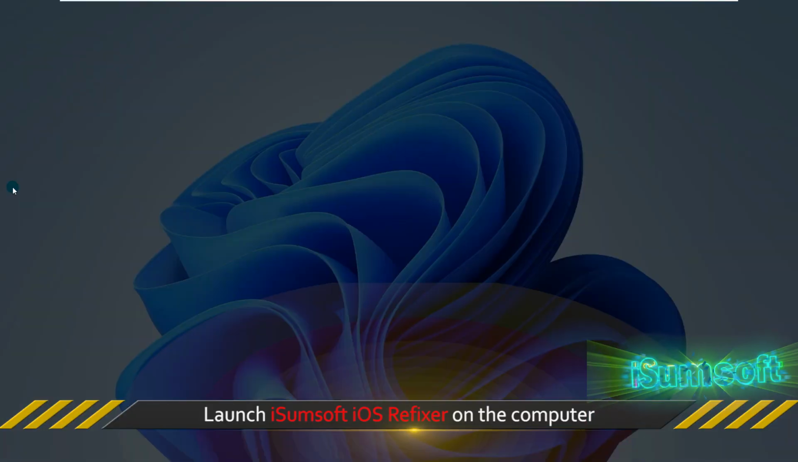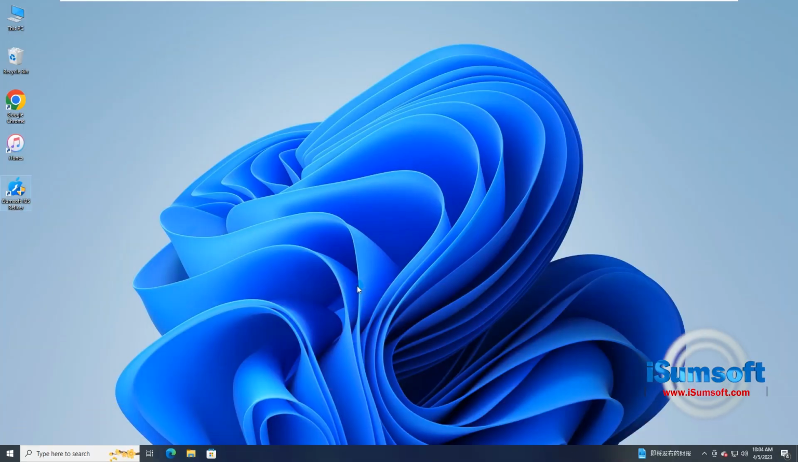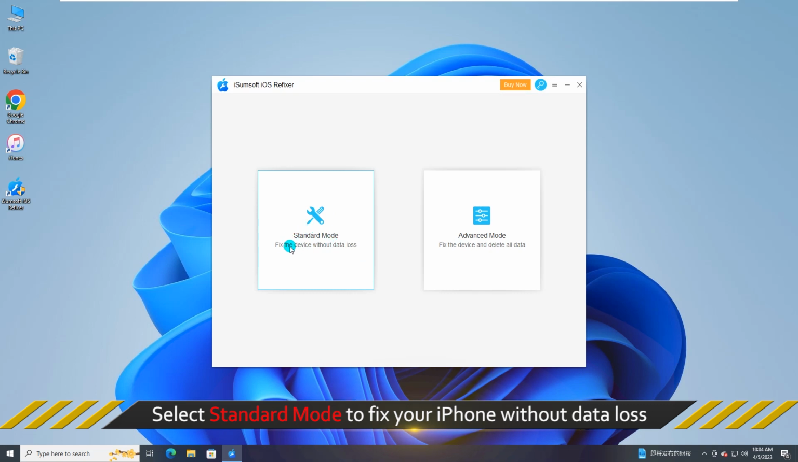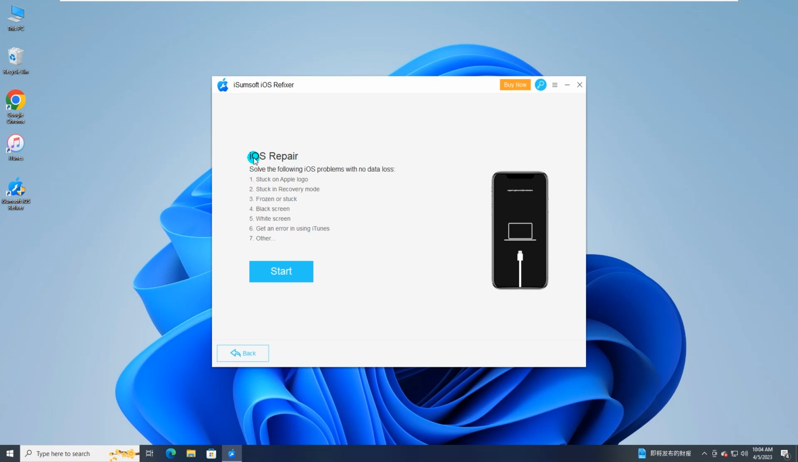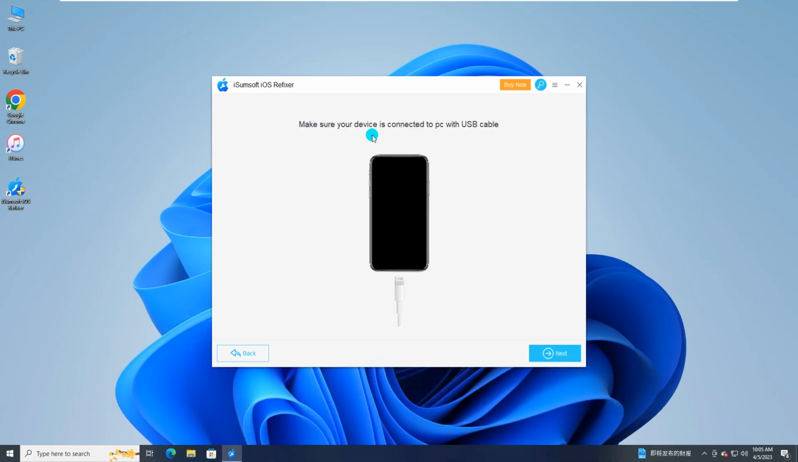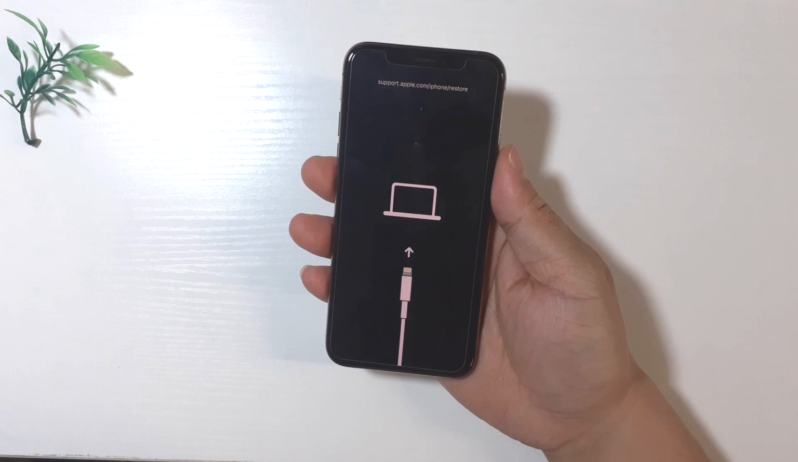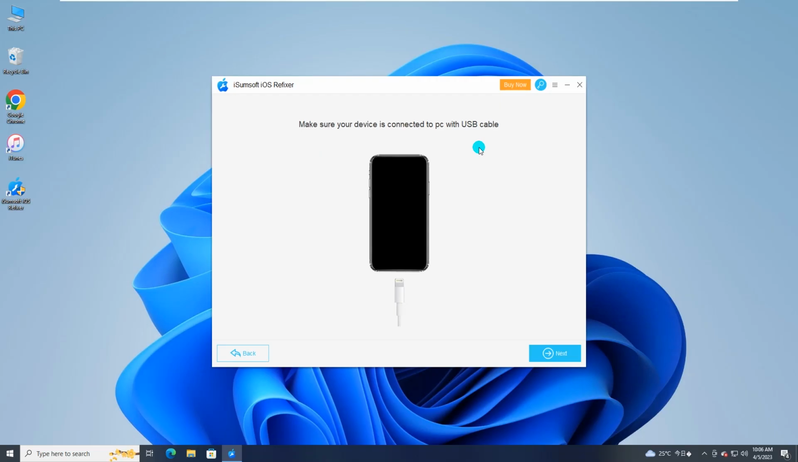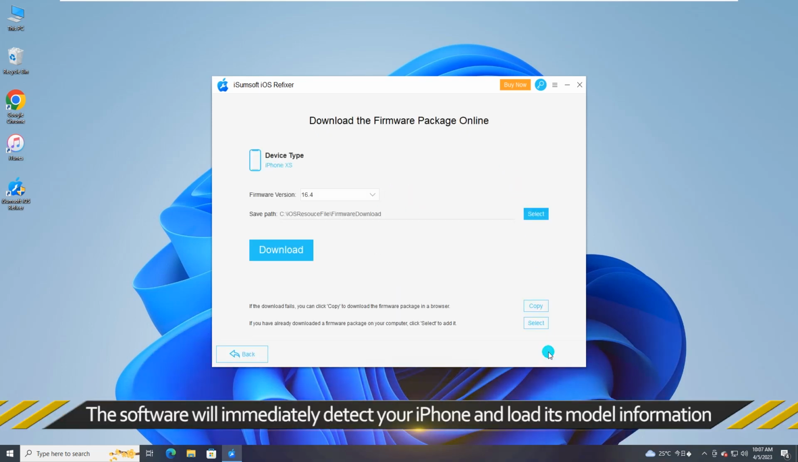Launch iSumsoft iOS Refixer on your computer. Choose the standard mode. Click Start to confirm that you want to use this option to repair your iPhone. Make sure your iPhone is connected to your computer via USB cable. Then, click Next on the software page. The software will automatically detect your iPhone.